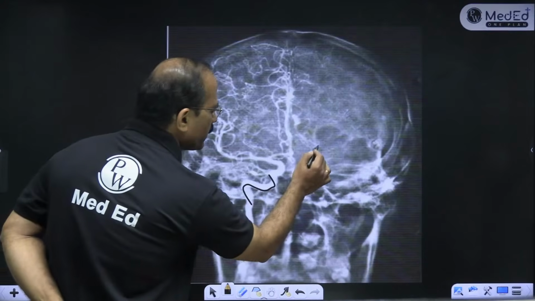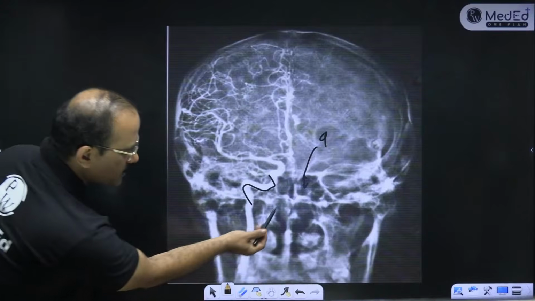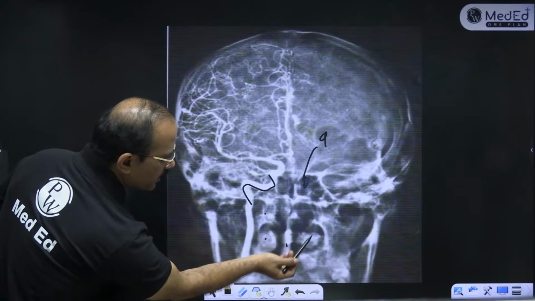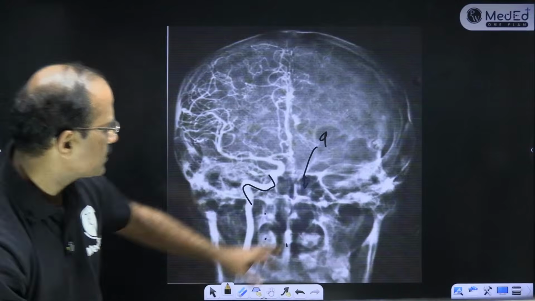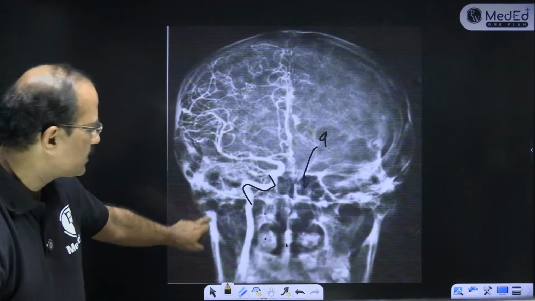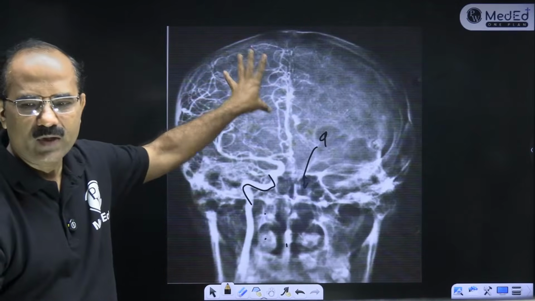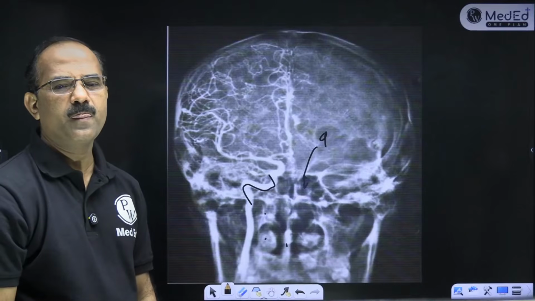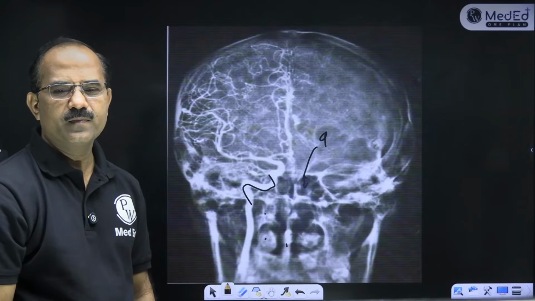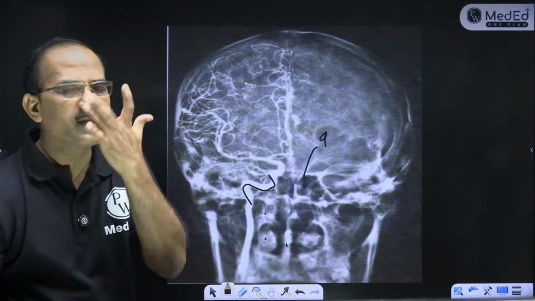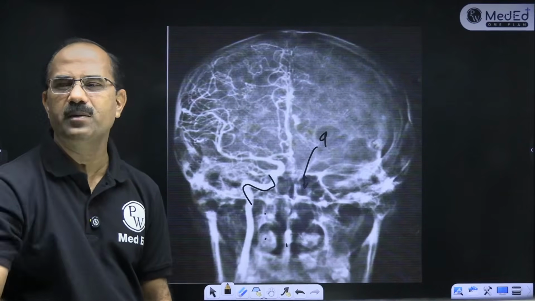What is this? You tell me. ये क्या है ये? What is this? You can see this nasal septum. You can see these conchae. This is the nasal septum. What is this? That's a frontal air sinus. ये frontal air sinus है. यहाँ पे maxillary air sinus देख रहे हो? That's a maxillary air sinus. This is the internal carotid artery. This is a carotid angiogram. Fine. ये normal X-ray skull भी पूछता है. Frontal air sinus, maxillary air sinus ये सब दिखता है. हाँ, ethmoidal air sinus, sphenoidal air sinus ये दिखता है X-ray skull में. Normal X-ray skull.